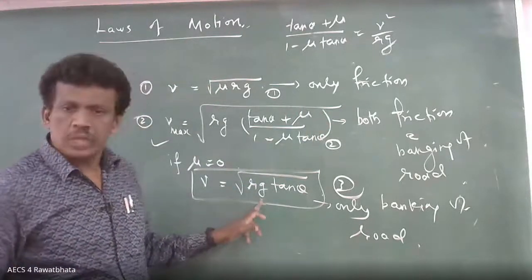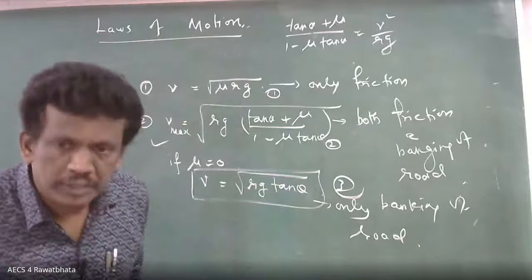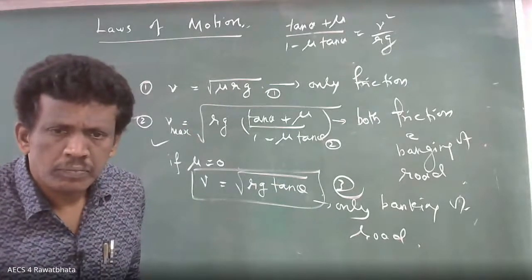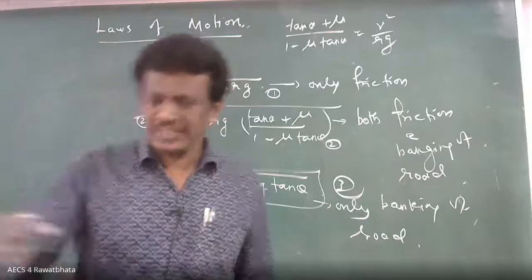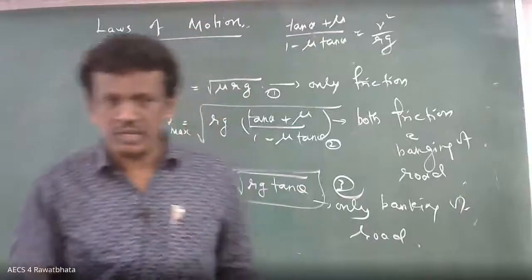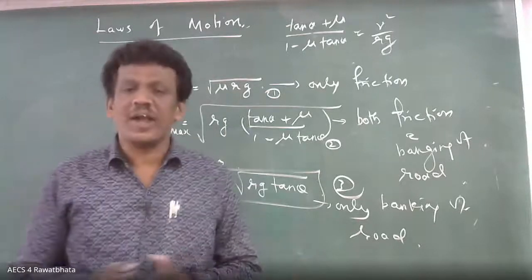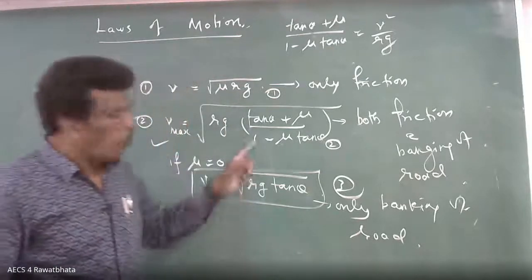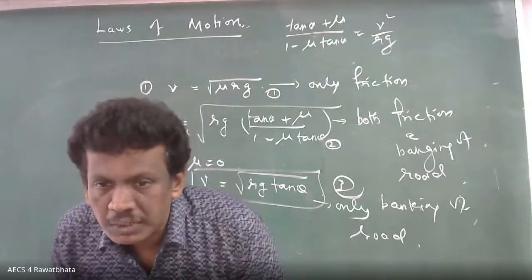Out of the 2, which one? Once again, I am repeating the question. Third one. Third one. Somebody's voice was a little low. No problem. So third one, R G tan theta.